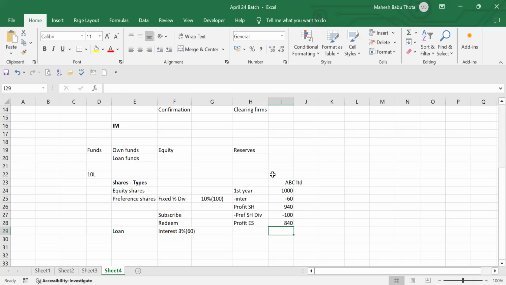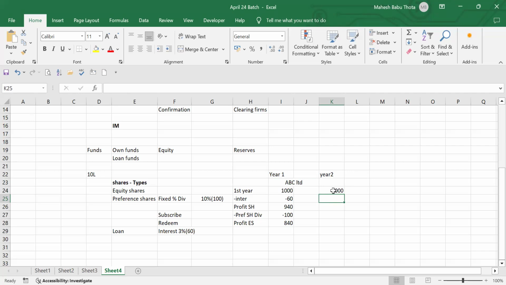This is case 1, or let's assume it's for the first year. Okay, let's come to case 2, or else I'll say year 2. This is year 1. Again, in year 2, ABC Limited performed with 2000 rupees profit. Profit doubled for the second year. Now tell me how much interest we will pay? 120.